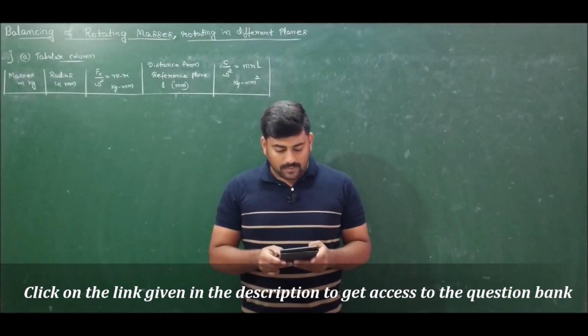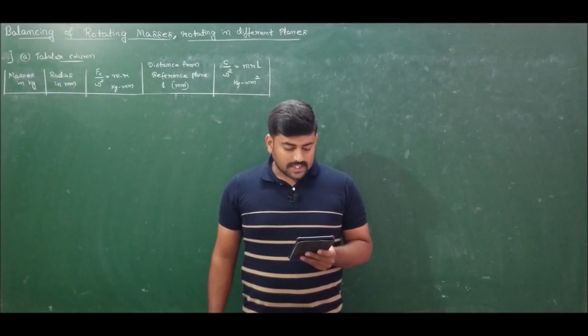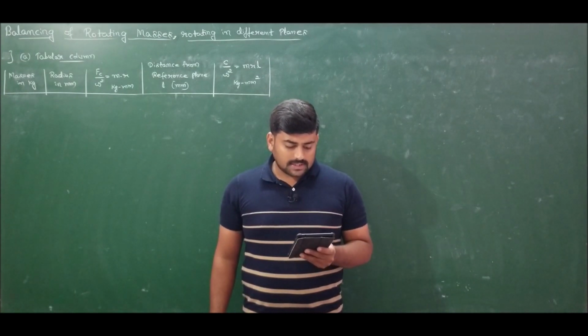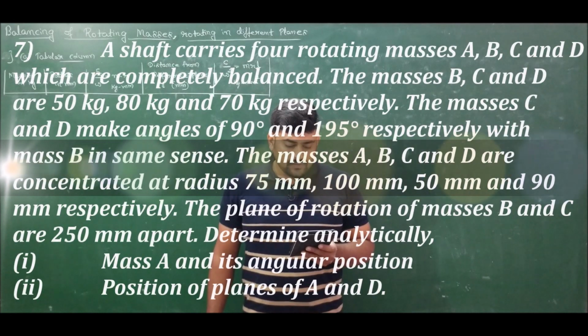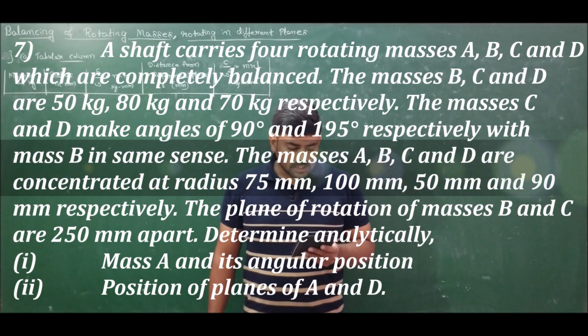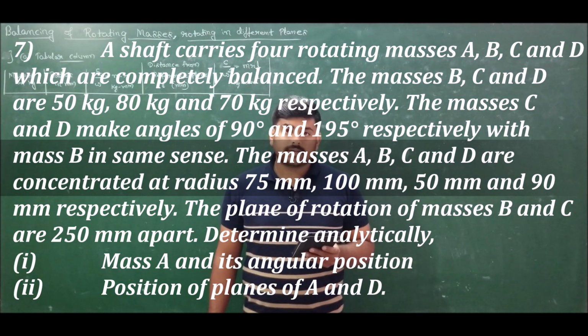Moving ahead, problem number 7 states that a shaft carries 4 rotating masses A, B, C and D which are completely balanced. The masses B, C and D are 50 kg, 80 kg and 70 kg respectively. The masses C and D make angles of 90 degree and 195 degree respectively with mass B in the same sense.